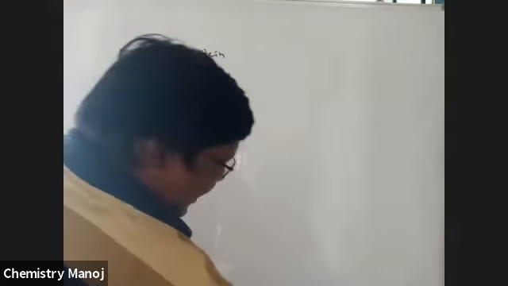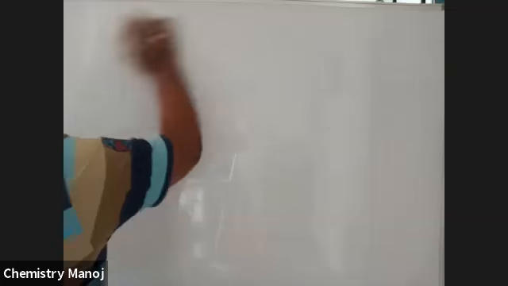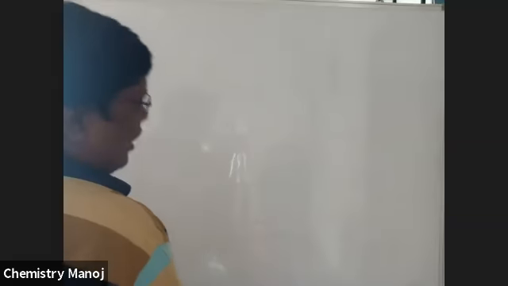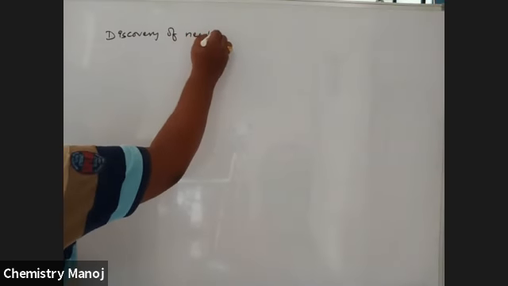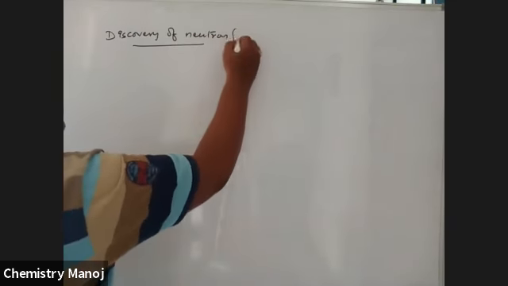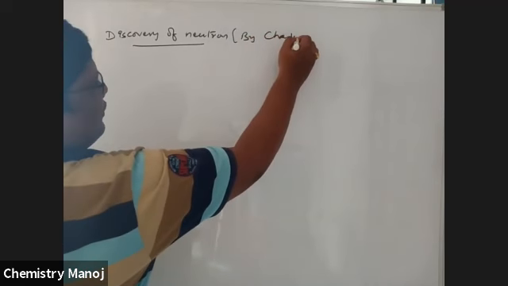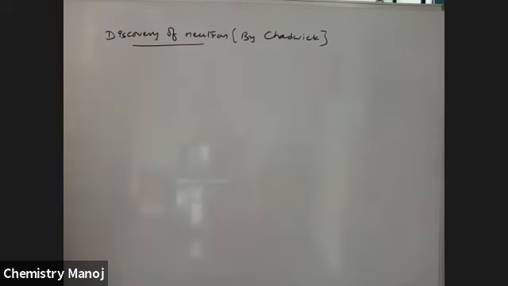Next and last, there are neutrons. How were these neutrons discovered? The discovery of neutrons is by Chadwick. Almost 100 years after the discovery of the electron and proton, the discovery of the neutron took place. That was unexpectedly by Chadwick.